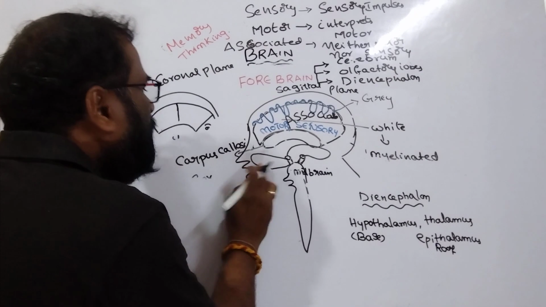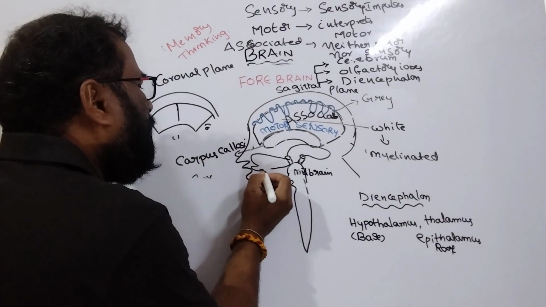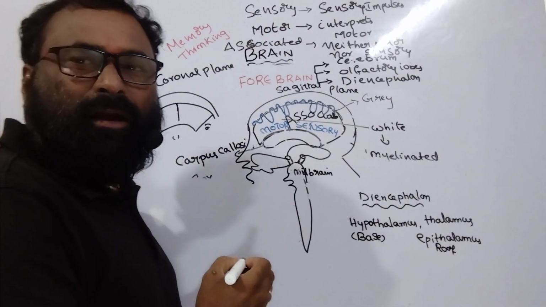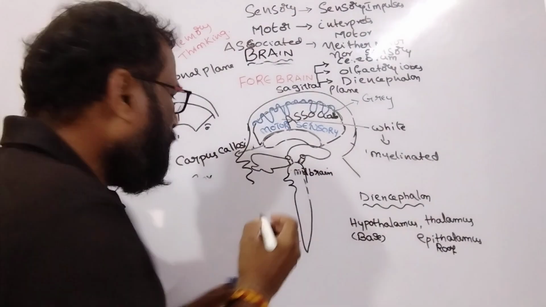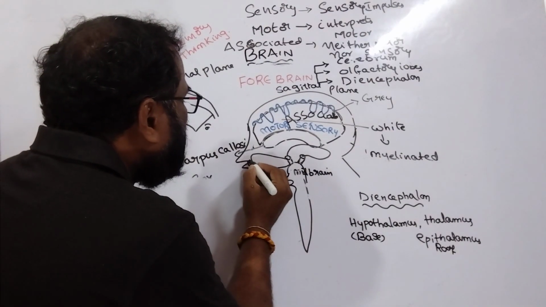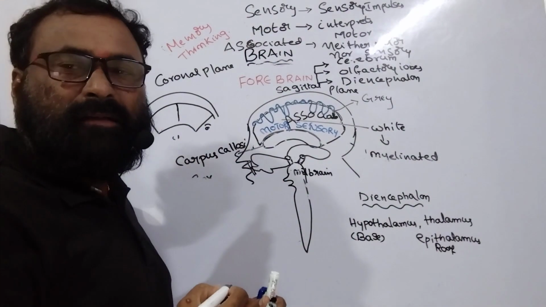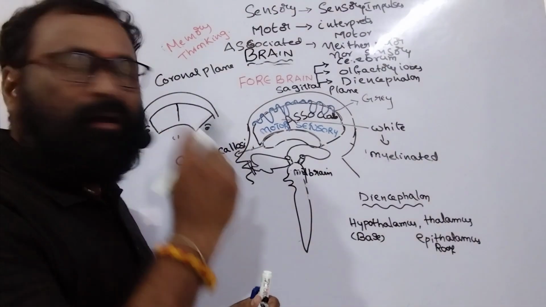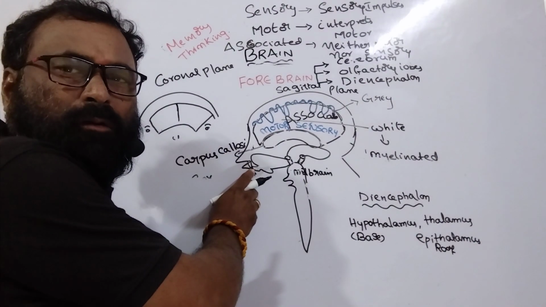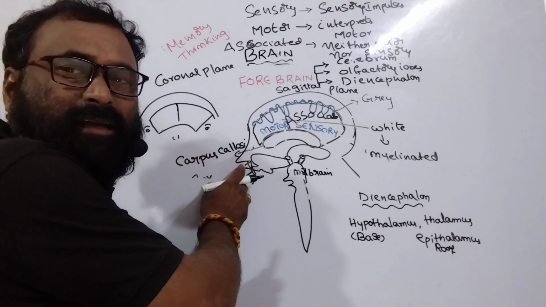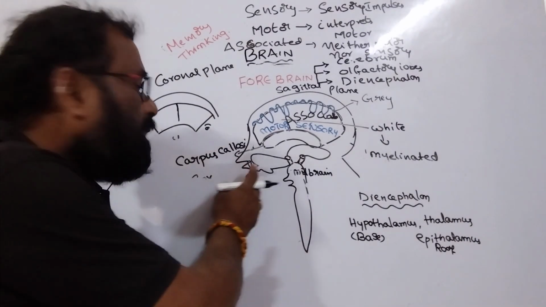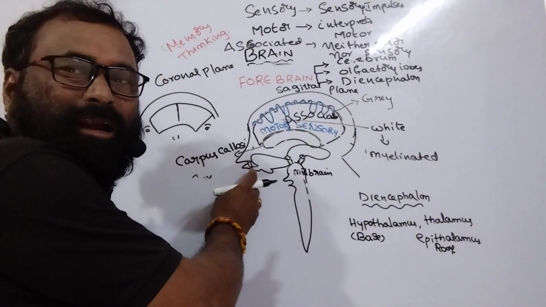Here, the epithalamus has a very important gland called the pituitary gland, which is located in the sella turcica of the sphenoid bone, the fossa at the anterior side, said to be the keystone, where this pituitary gland is lodged.